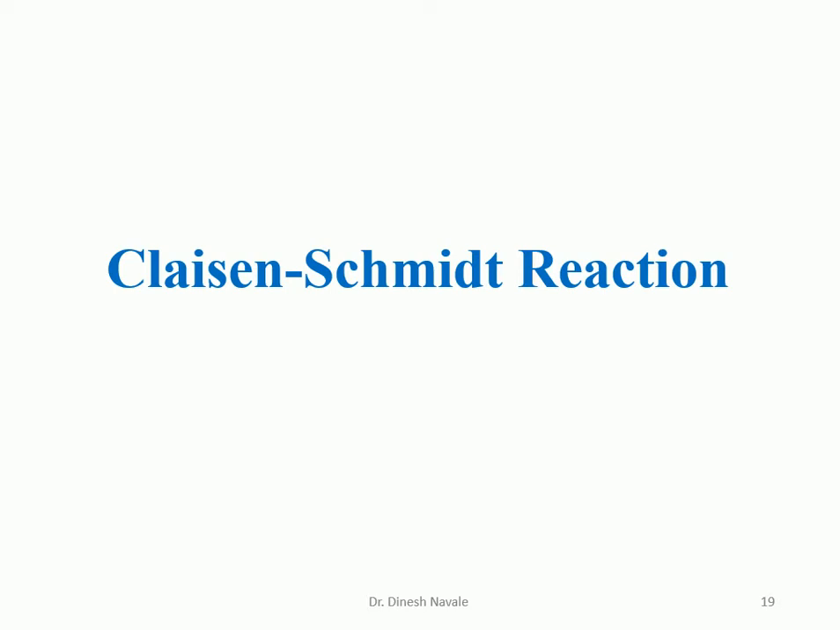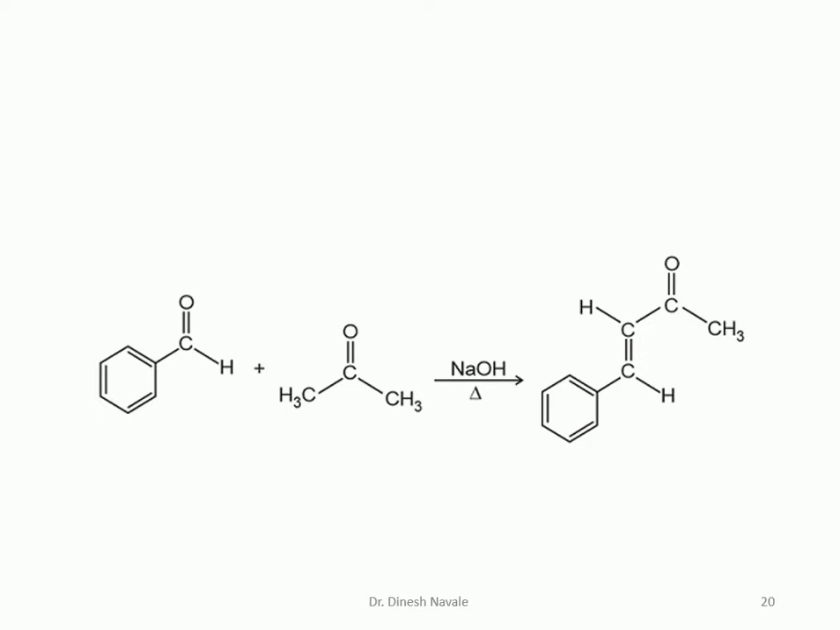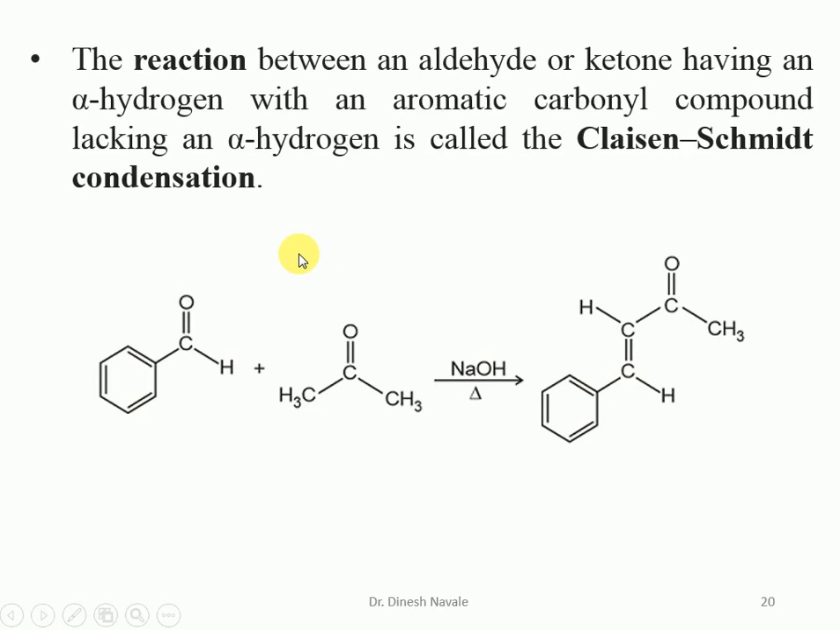The next reaction that we are going to see is the Claisen-Schmidt reaction. This is the general reaction for the Claisen-Schmidt reaction. The reaction between an aldehyde or ketone having an alpha hydrogen atom with an aromatic carbonyl compound which does not contain an alpha hydrogen atom is called the Claisen-Schmidt condensation.